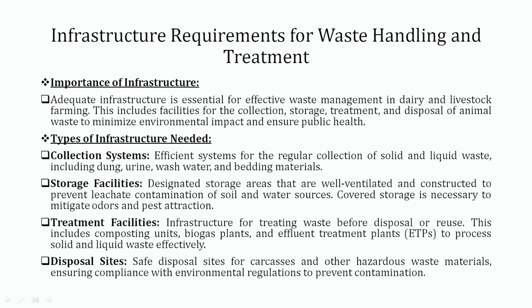So here we see that there are four types of infrastructure which are needed for treatment of our waste. The first one is the collecting system. An efficient system for the regular collection of solid and liquid waste, which includes dung, urine, wastewater, and bedding material. Thereafter, after collecting that waste, it should be properly stored. The designated storage areas are well ventilated and constructed to prevent leachate and contamination of soil and water resources. Covered storage is necessary to mitigate odor and pest attraction.